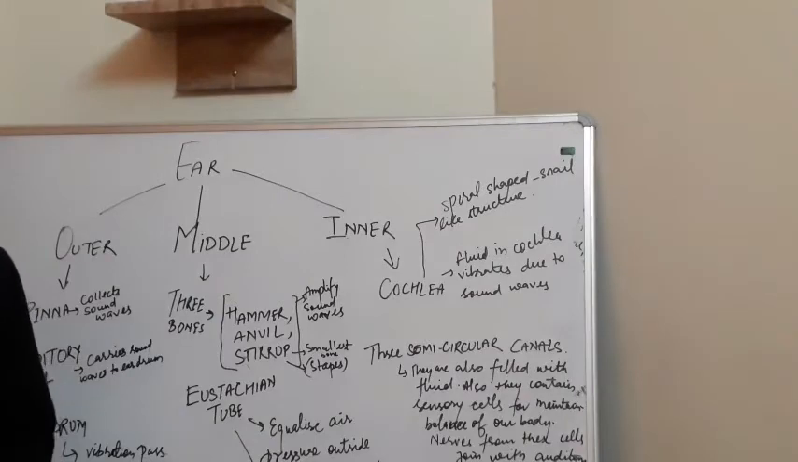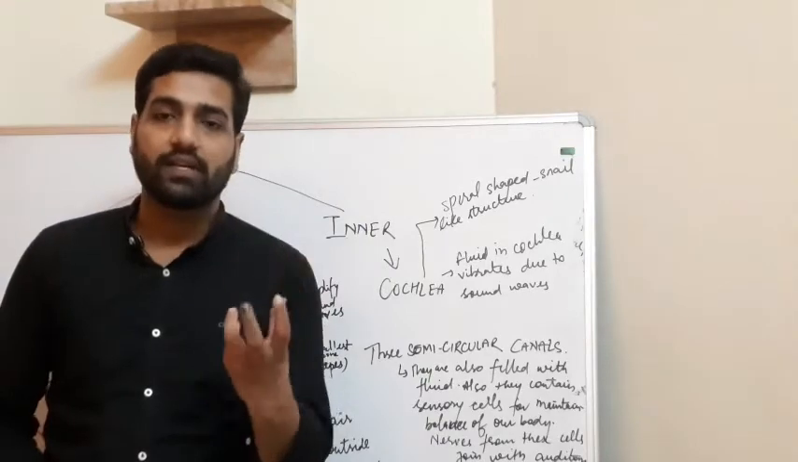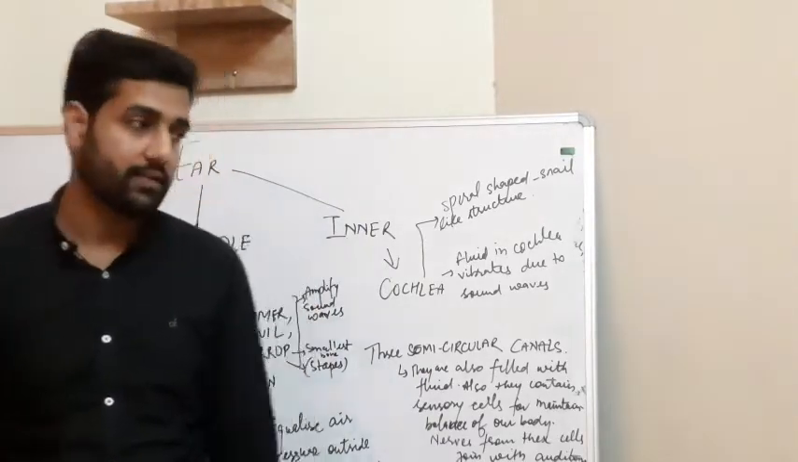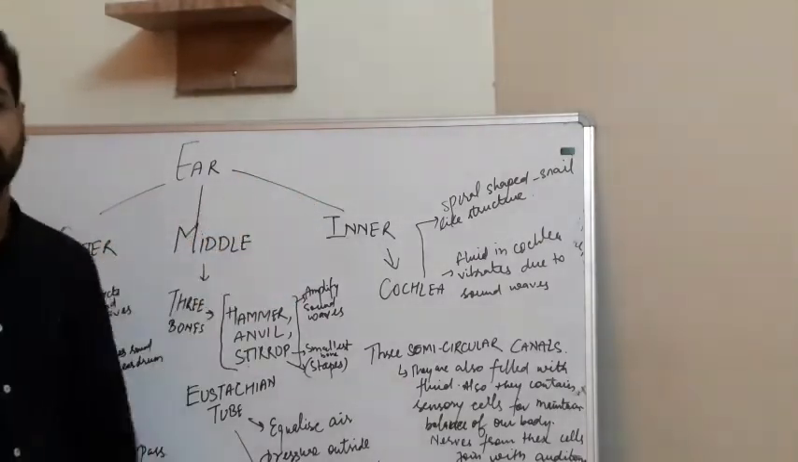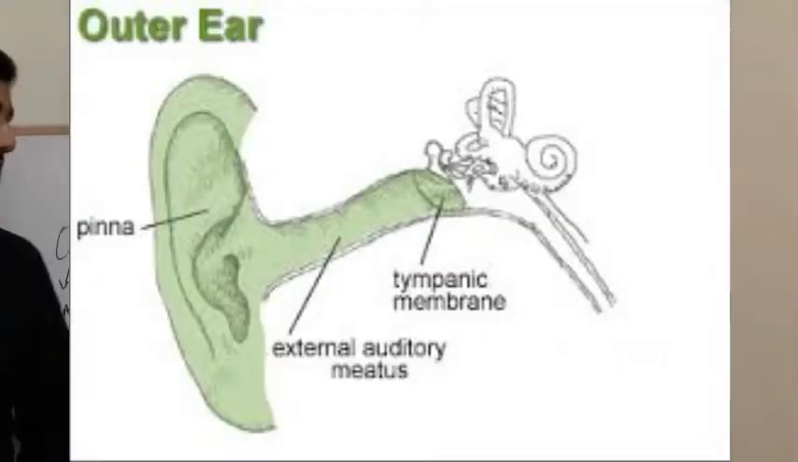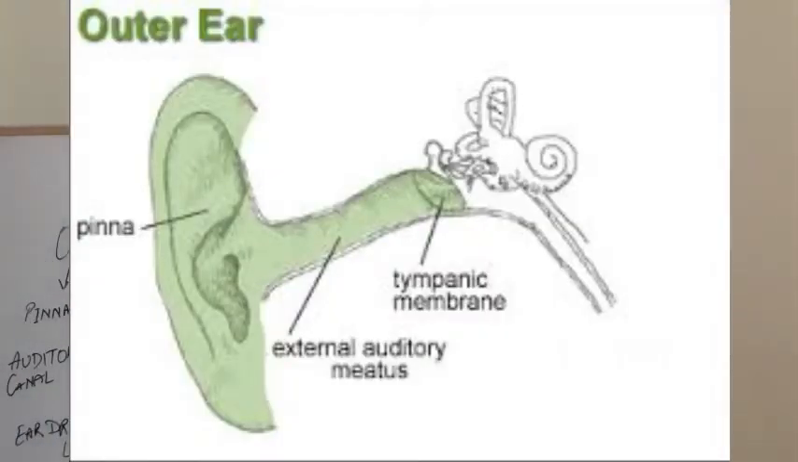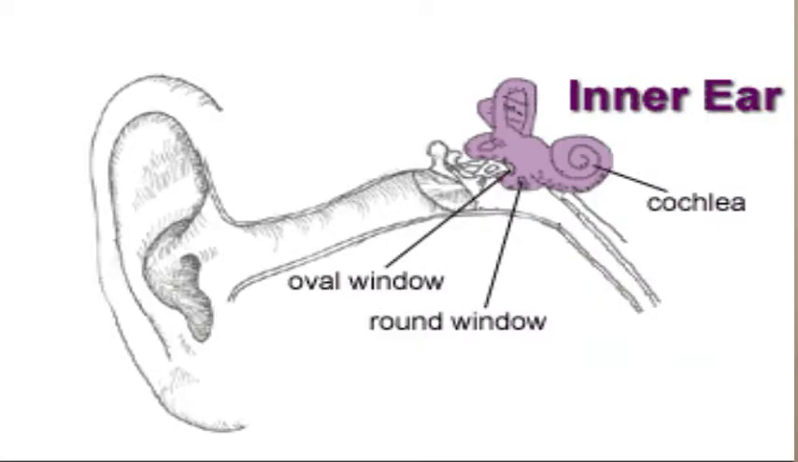So first of all, students, we will study the structure of the ear. Then we will start with its working. Our ear is divided into three subdivisions: outer ear, middle ear, and inner ear. First of all, see this picture. This part is the outer ear, starting from the pinna, and this part is the middle ear, and this part is the innermost part of our ear.